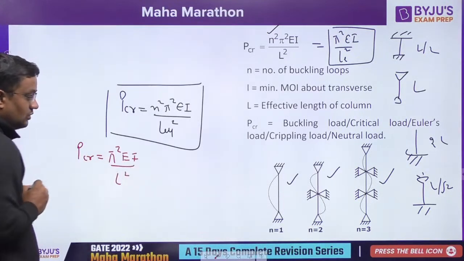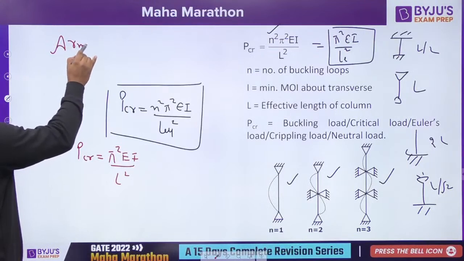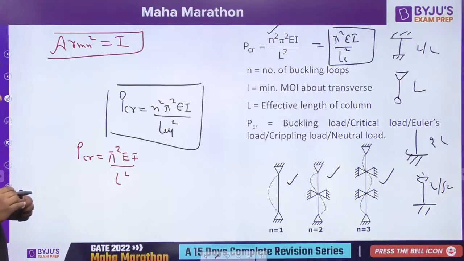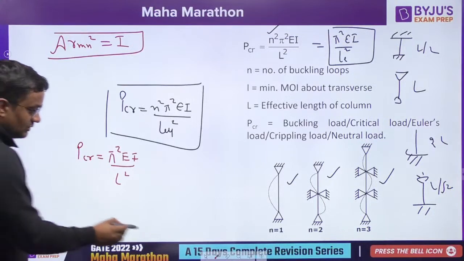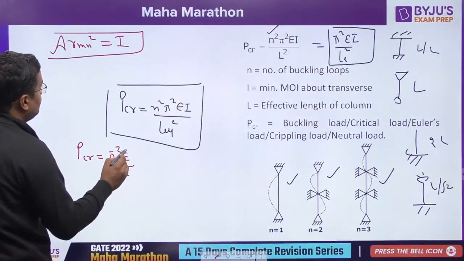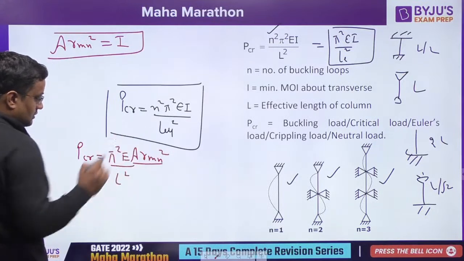Now there is a term, radius of gyration, and A into r minimum squared is equal to I. So I minimum you can replace by A into r minimum squared.